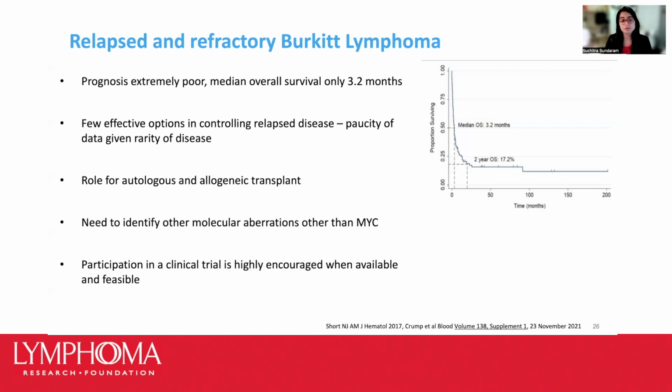And in those achieving a remission, we consider a transplant. So this could either be an autologous stem cell transplant, using healthy stem cells from the patient's own body to replace their damaged or diseased bone marrow, or an allogeneic transplant, which involves transferring the stem cells from a healthy donor to the patient after intensive chemotherapy.